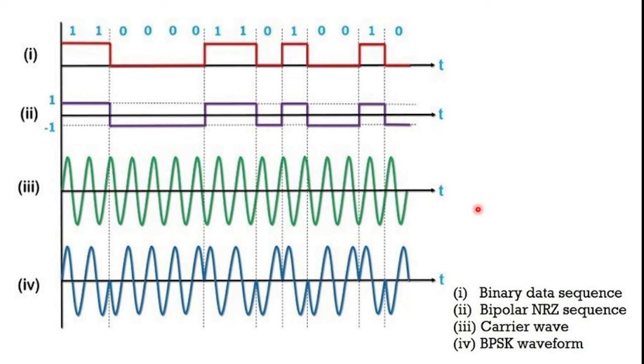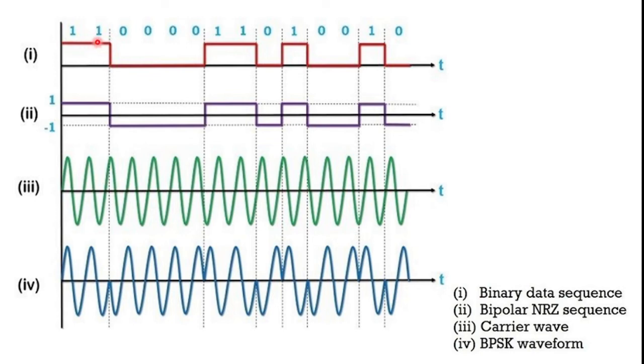In the binary phase shift keying technique, the sine wave carrier takes two phase reversals, 0-degree phase shift and 180-degree phase shift. Binary bit 0 represents a 180-degree phase shift and binary bit 1 represents a 0-degree phase shift.